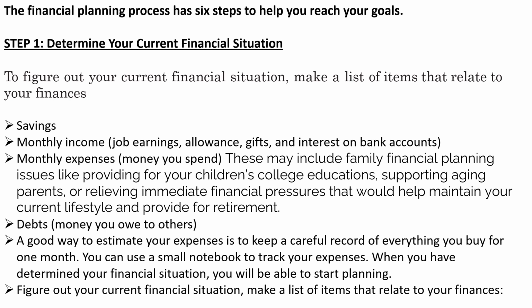Job earnings. So earnings include what? Your job earnings, allowances, gifts, and interest on bank accounts. This is your monthly income. So from various sources, whatever returns you are getting will be your earnings. So you have to find out your monthly income. Then what are your monthly expenses? You have to find out how much money you are getting and where this money goes. You have to find out your monthly expenses.